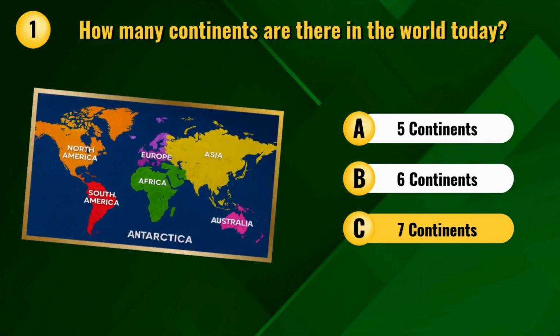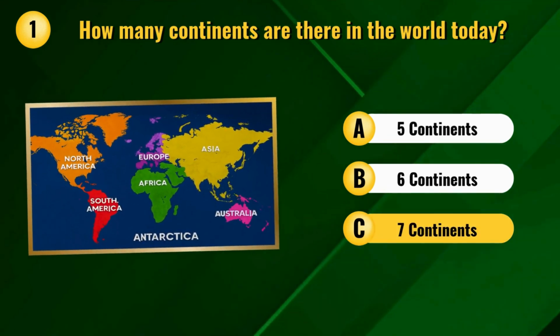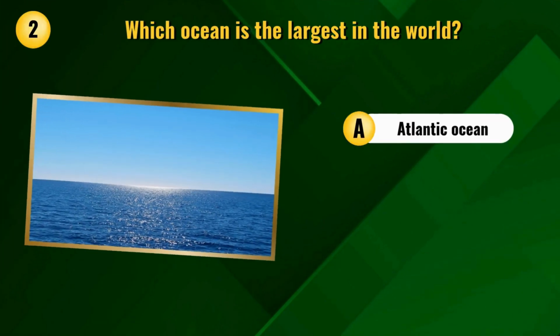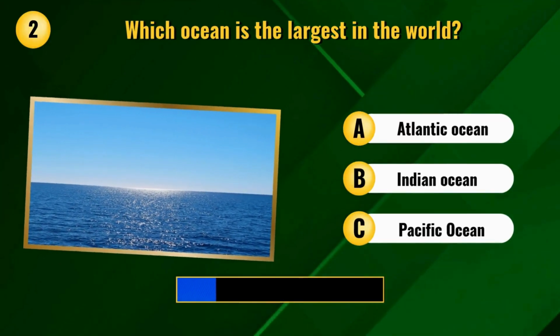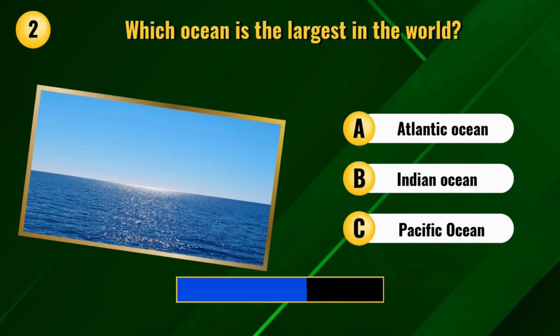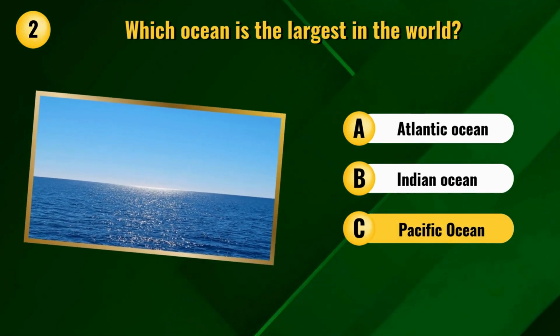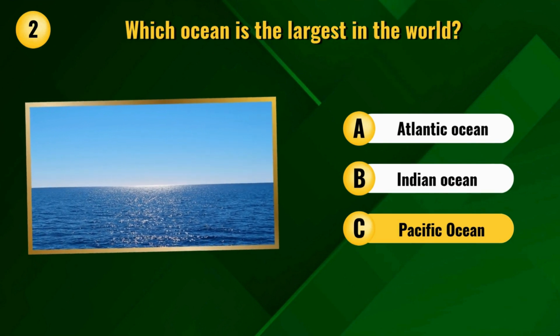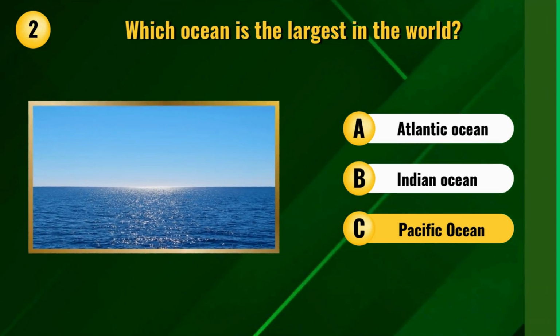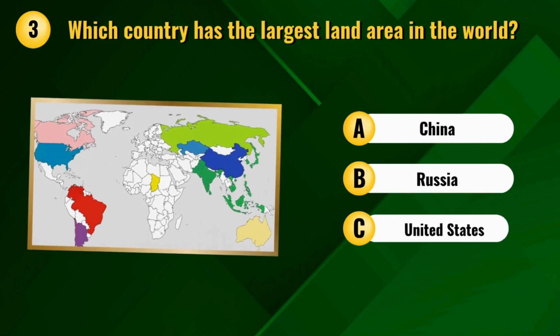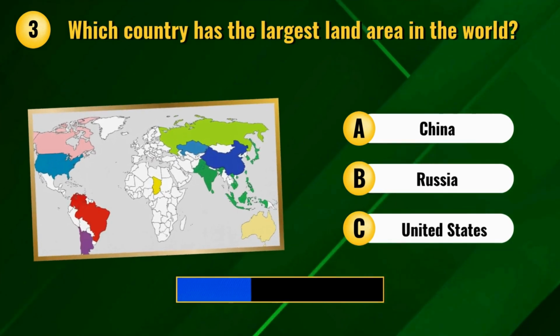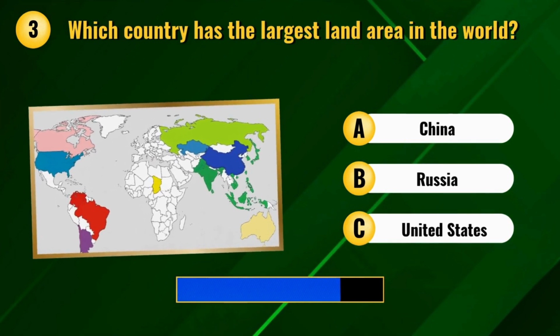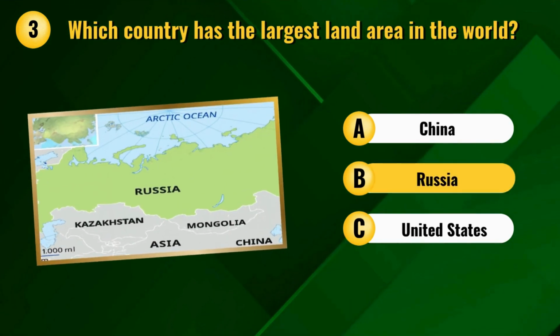7 continents. Which ocean is the largest in the world? Pacific Ocean. Which country has the largest land area in the world? Russia.